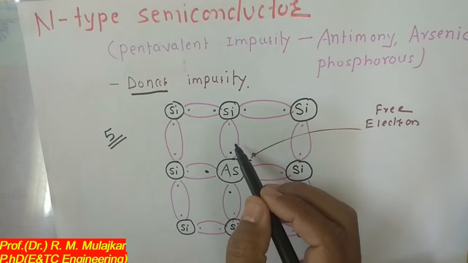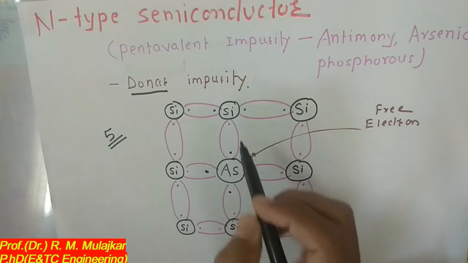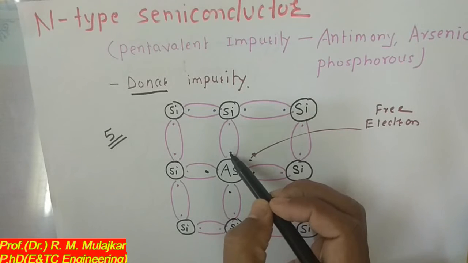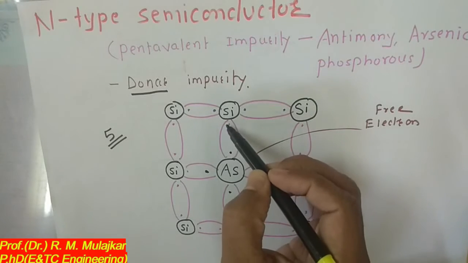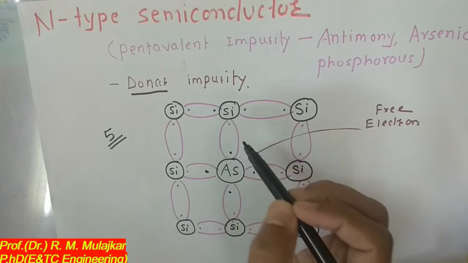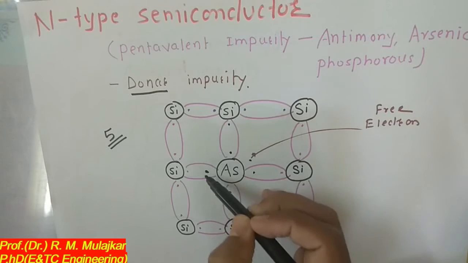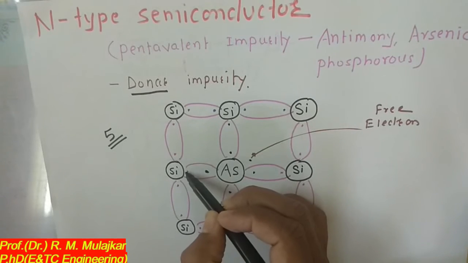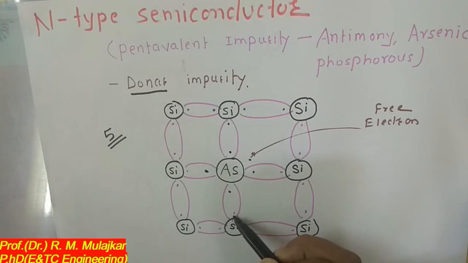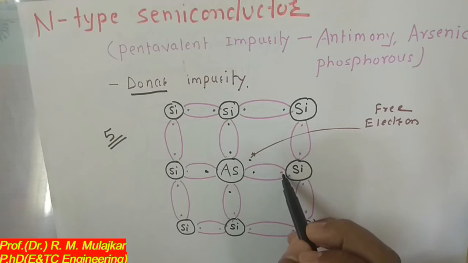They will complete their octet state. So I have taken these arsenic elements, and an arsenic element has 5 electrons in the outermost orbit. Now each electron will share 1 electron with the neighboring silicon atom, and it will complete the octet state. Similarly, this electron will share with the neighboring silicon atom, and this electron will also share with the neighboring silicon atom.